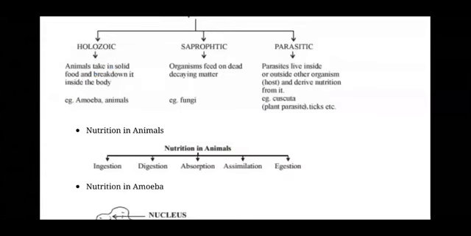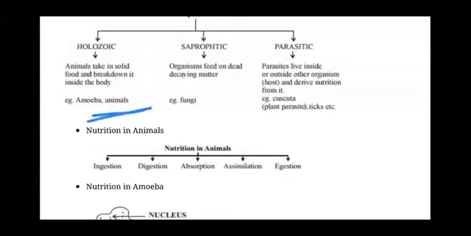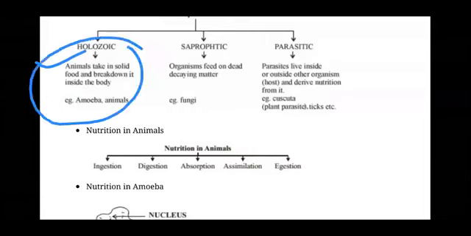In this mode of nutrition, basically the digestion happens inside the body. For example, all animals, all multicellular and unicellular animals, even we are also included in the holozoic mode of nutrition. So that process happens in 5 stages.